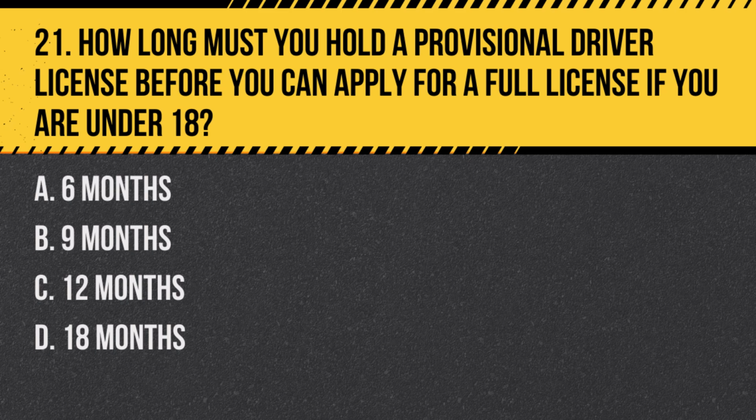Question 21. How long must you hold a provisional driver license before you can apply for a full license if you are under 18? A. 6 months. B. 9 months. C. 12 months. D. 18 months.